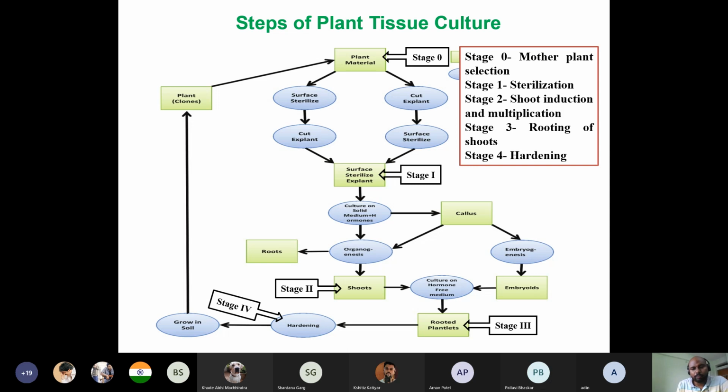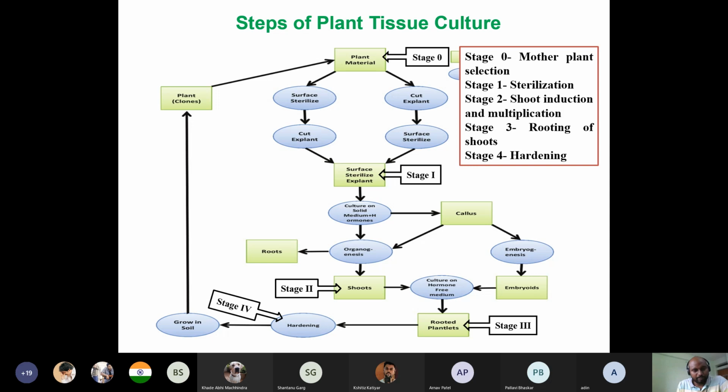They have this important component for plant growth and survivability. So bacteria and fungus can also grow in that media. For that reason, you have to carefully surface sterilize the plant material without damaging your explant.